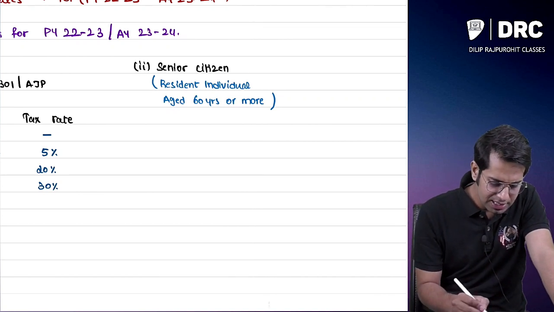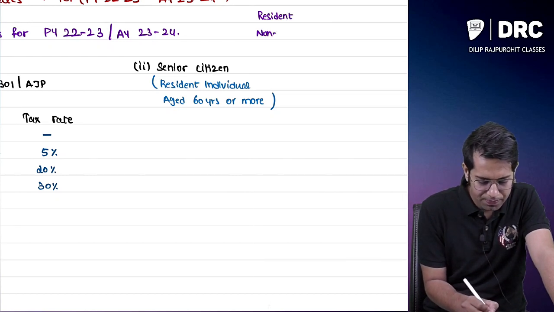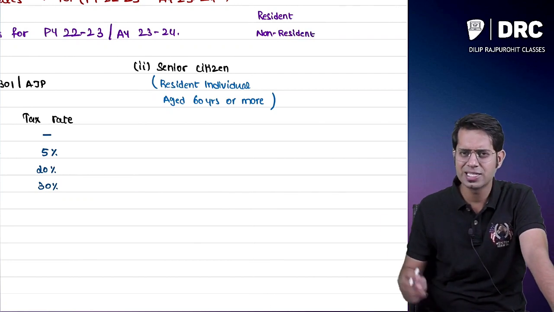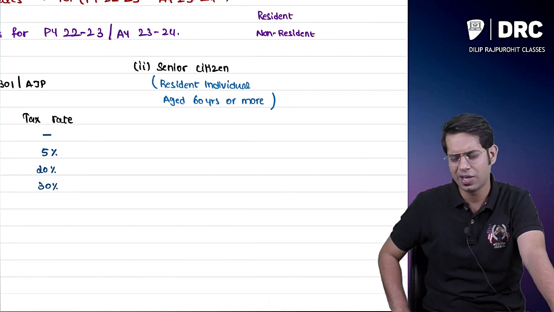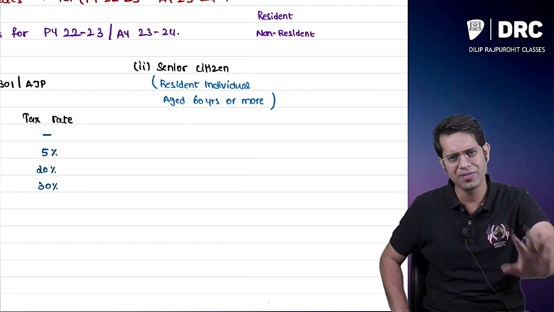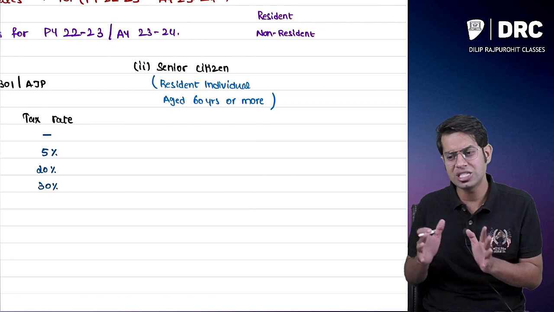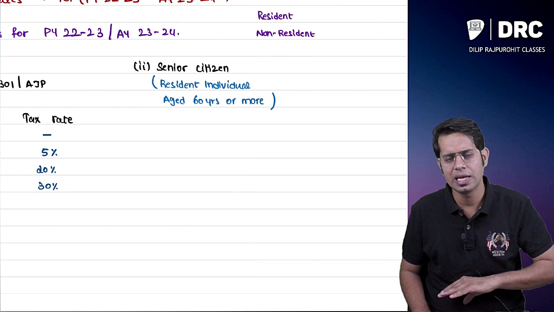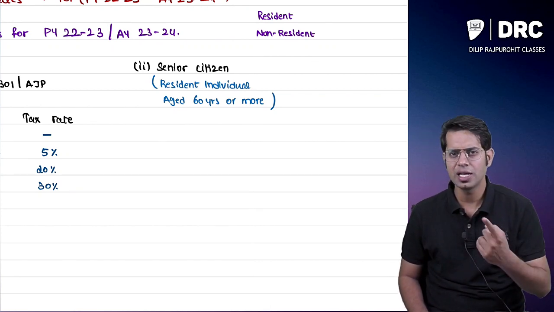Now please note, there is someone called a resident and there is someone called a non-resident. There is a separate chapter called residential status. There we'll understand when a person can be called a resident and when a non-resident. As of now, understand that if I am a person from India and I am staying in India, I will be called a resident. If I am not staying in India, I am a non-resident.